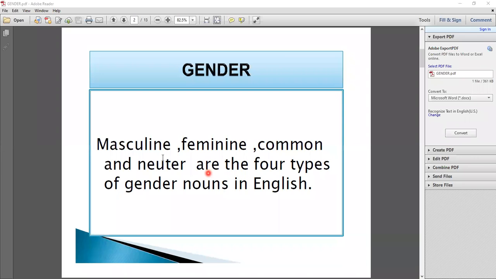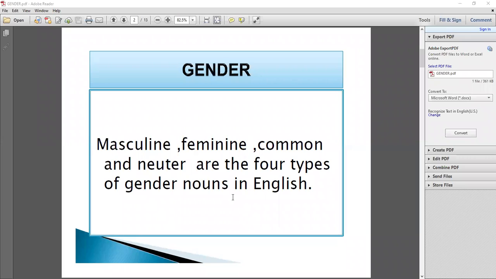Students, masculine, feminine, common, and neuter are the four types of gender nouns in English. You have to remember that. Gender is the division of male or female, especially as differentiated by social and cultural laws and behavior.